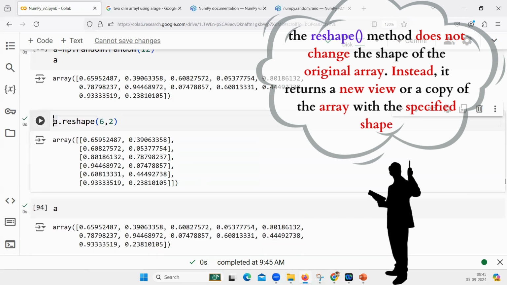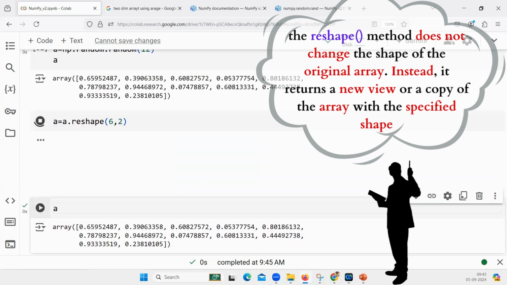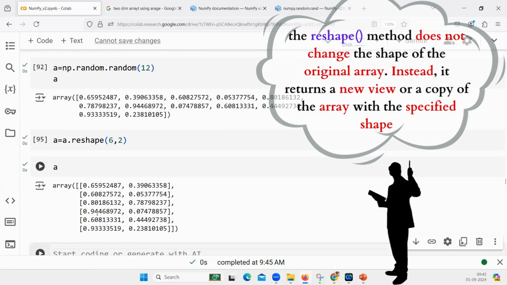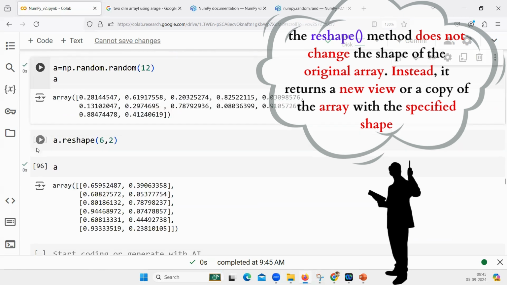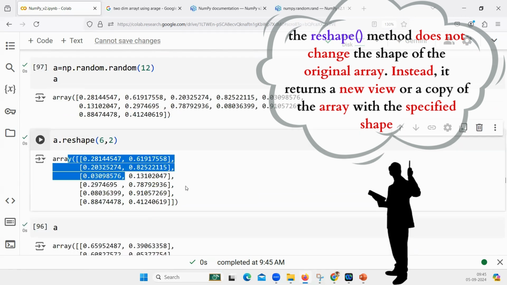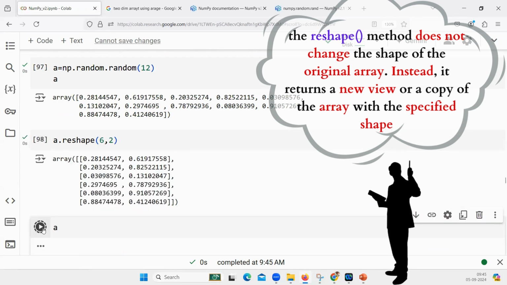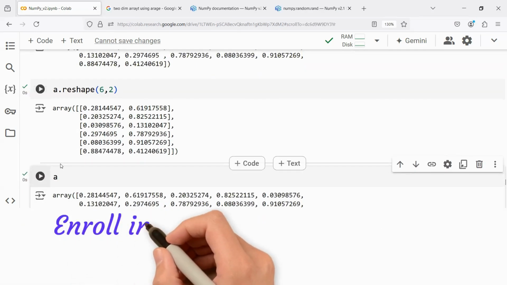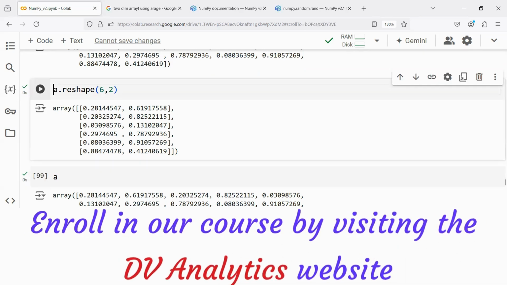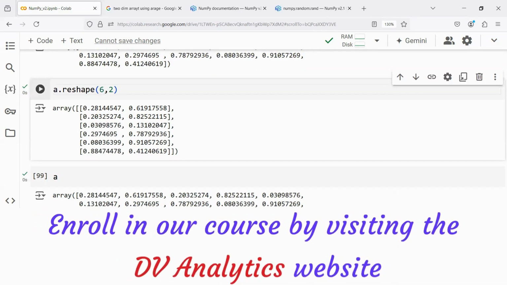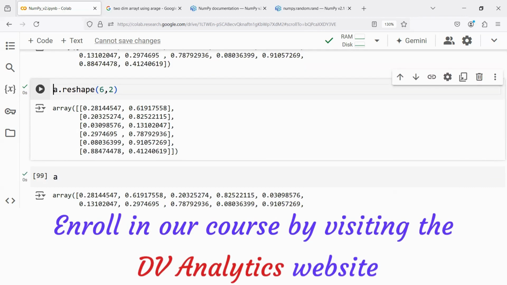If you want to replace A, then you say A equal to the reshaped version. Now I have replaced it, and A is changed. But without this, you have printed the reshaped version of A, 6 rows, 2 columns, but A stays the same. If you want to really reshape A and store it in A itself, you have to say A is equal to. Are you with me? Let me store it in B.